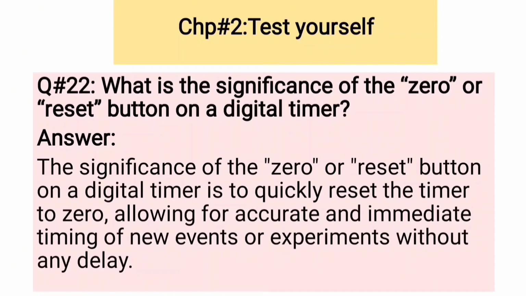Question number 22. What is the significance of the zero or reset button on a digital timer? The significance of the zero or reset button on a digital timer is to quickly reset the timer to zero, allowing for accurate and immediate timing of new events or experiments without any delay.